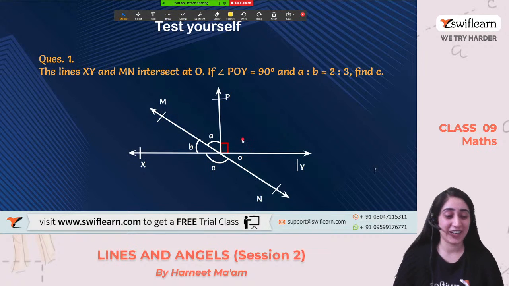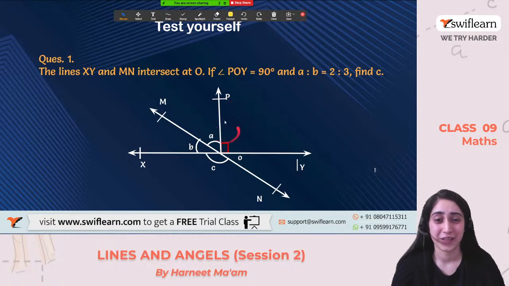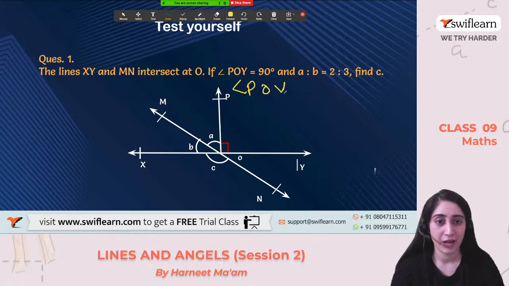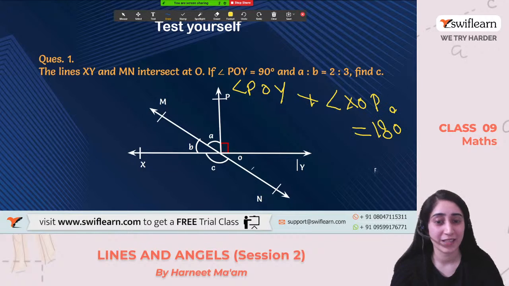Okay, great. Well done, students. Let's do it together. See, it says angle POY is 90 degree, right? And we know that this is a straight line. So angle POY plus angle XOP will become 180 degree. This is clear? Why? Because they are linear pair.